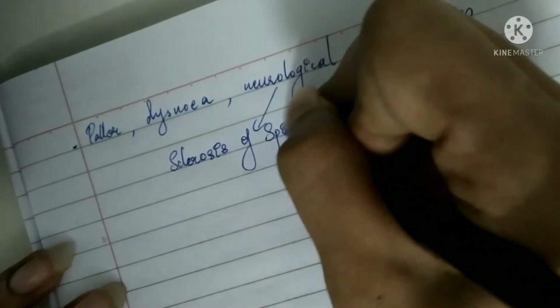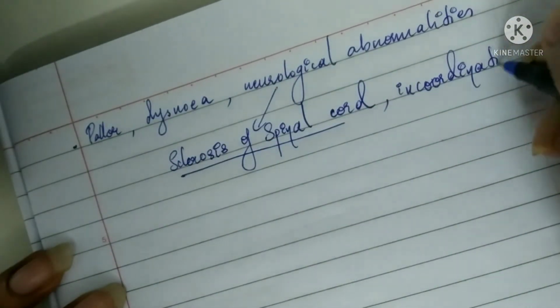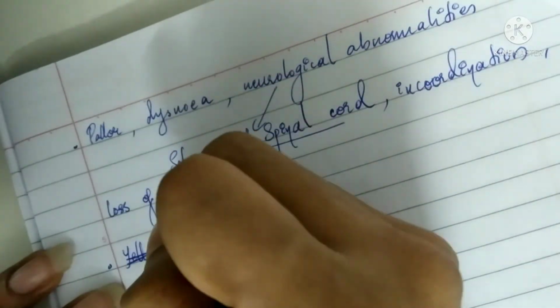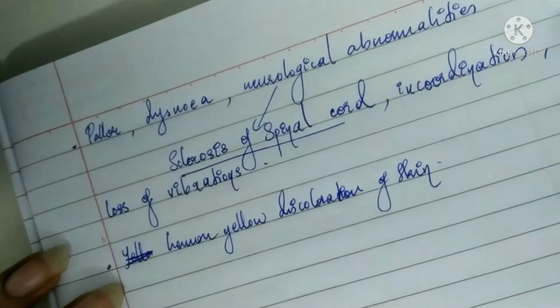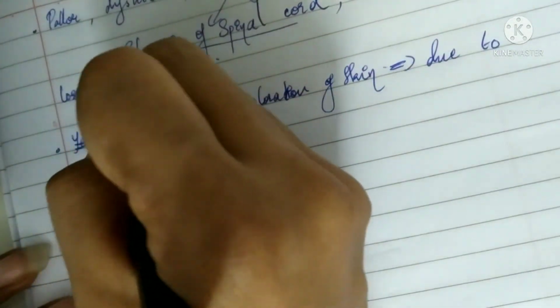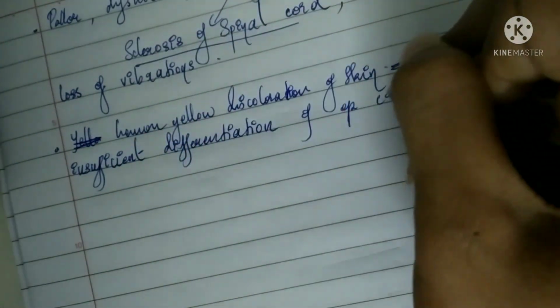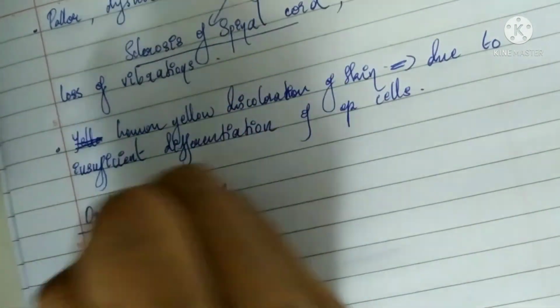Then there are generalized features like those of anemia, such as paleness and dyspnea. There are also neurological abnormalities in pernicious anemia, for example sclerosis of the spinal cord, loss of vibration sense, and incoordination. Another feature is lemon yellow discoloration, which is mainly due to inefficient differentiation of epithelial cells.